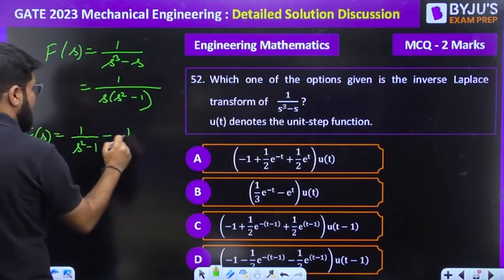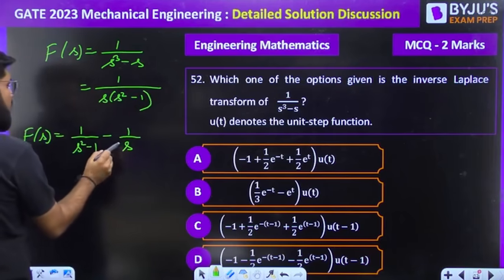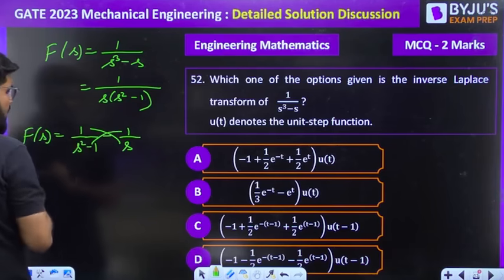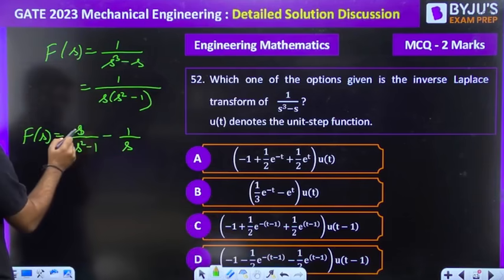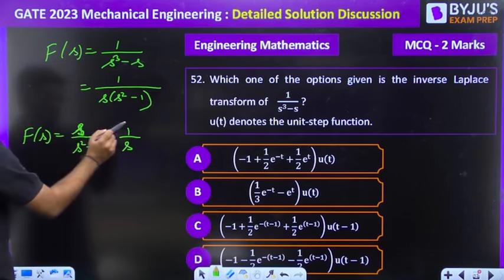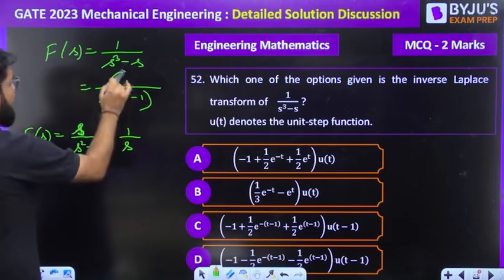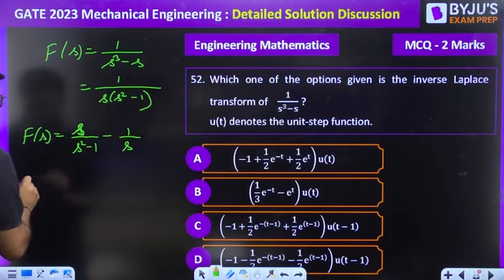1 upon s square minus 1 minus 1 upon s. Will it satisfy? No. This will be s minus s square minus 1. So here I should multiply actually s. Here I should multiply s. So that s into s square, then minus s square will get cancelled, and I'll have plus 1. Correct? Now, what is the f(t)?